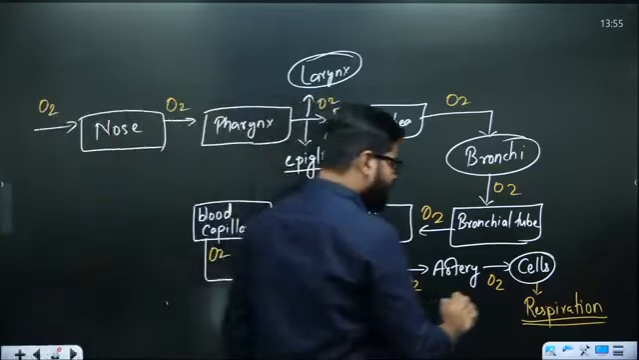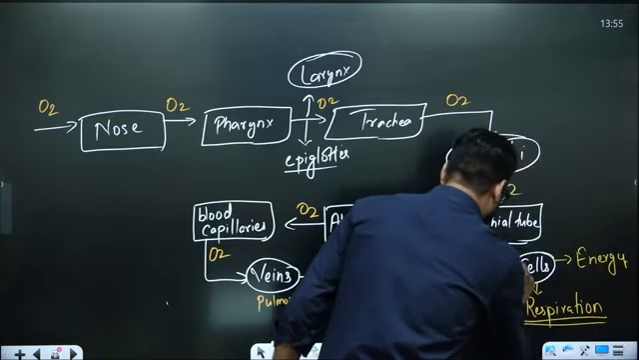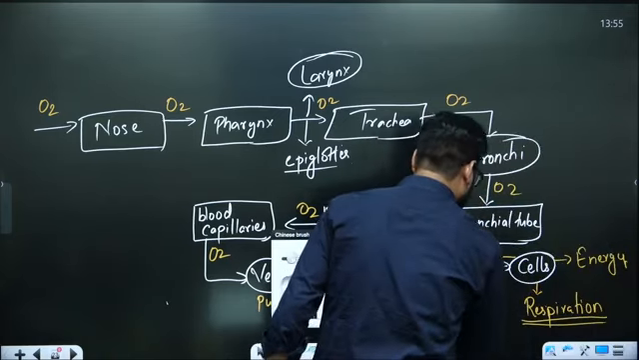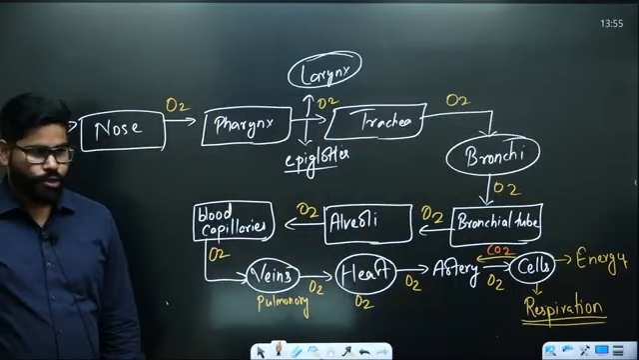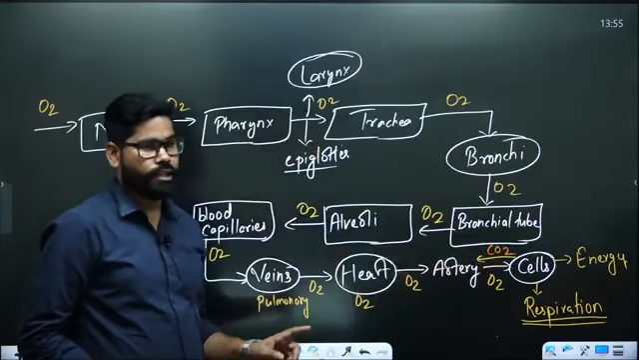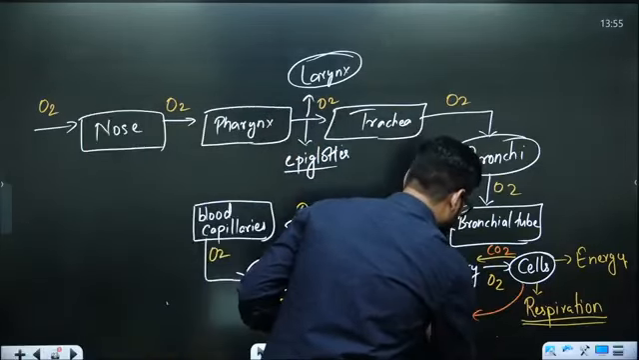So, here we will see that there will be creation of energy, and plus there will be creation of the next important thing, CO2, carbon dioxide. So, now that carbon dioxide is going to return back, okay. But this time it will be returning back via veins. From veins it will go to the heart. From here an artery will be connecting it. The pulmonary artery.